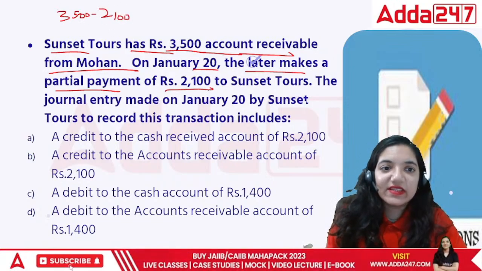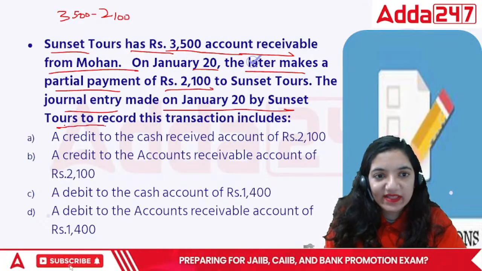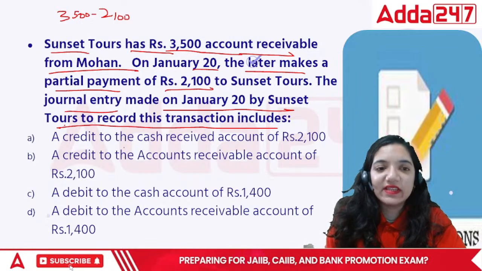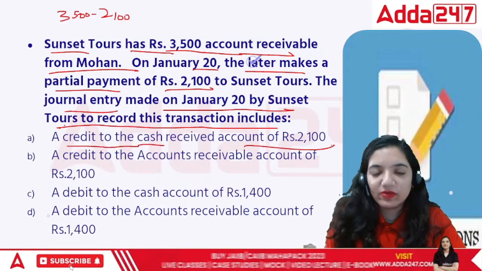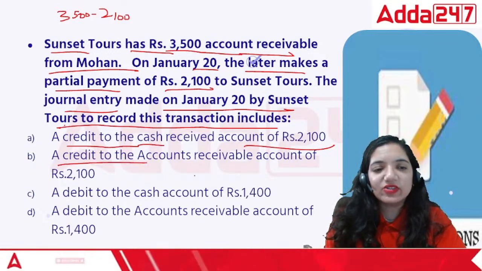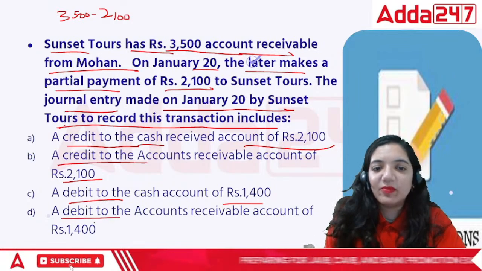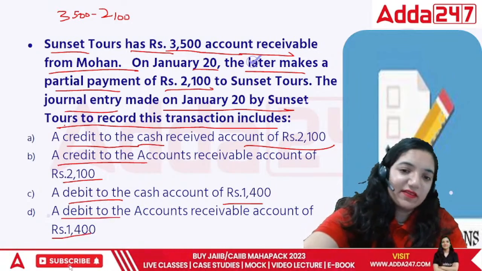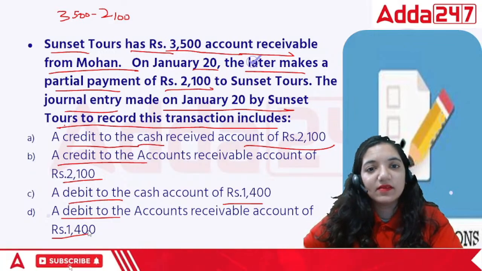They are saying the journal entry on January 20th by Sunset Tours to record this transaction would include a credit to the cash account 2,100, credit to accounts receivable 2,100, debit to the cash 1,400, debit to accounts receivable 1,400.